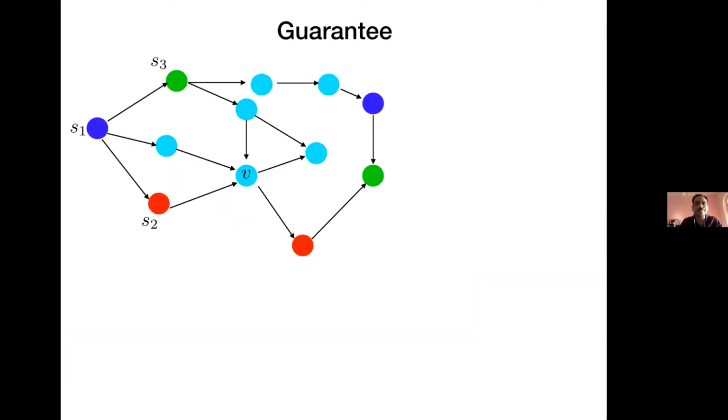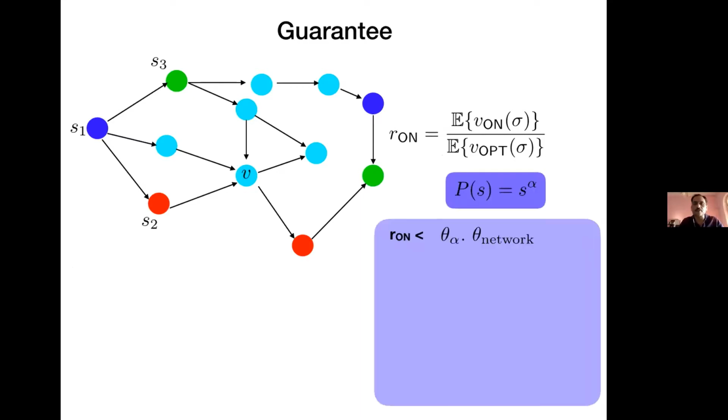So what is the guarantee I can give? Remember, the guarantee in the stochastic case is the expected value of the cost divided by the expected value of the OPT's cost.